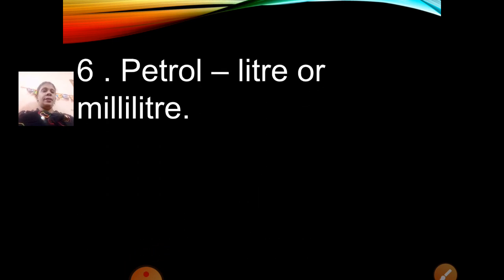Now petrol. Which unit are you going to use for measuring petrol? Liter or milliliter. How can we measure petrol in kilogram? No. Then can we measure in centimeter? No, it is measured in liter or milliliter. It is a liquid, correct? So it is measured in liter or milliliter.